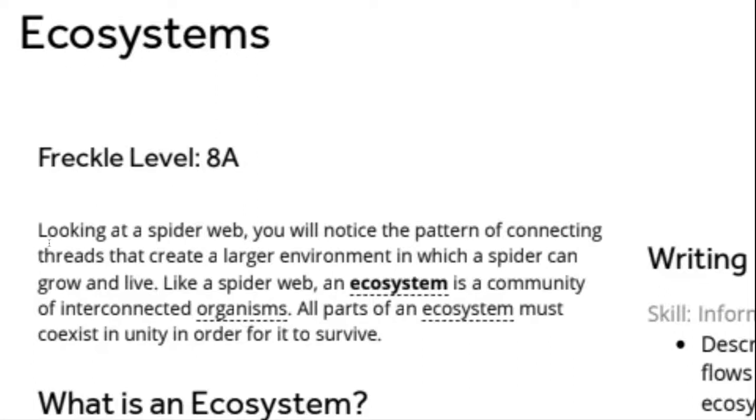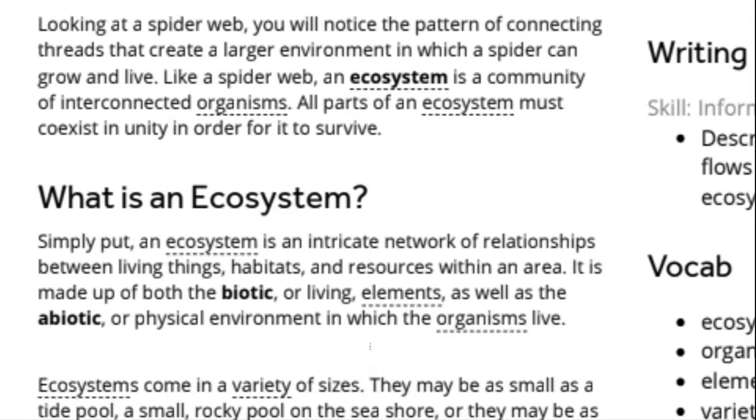Ecosystems. Looking at a spider web, you will notice the pattern of connecting threads that create a larger environment in which a spider can grow and live. Like a spider web, an ecosystem is a community of interconnected organisms. All parts of an ecosystem must coexist in unity in order for it to survive.